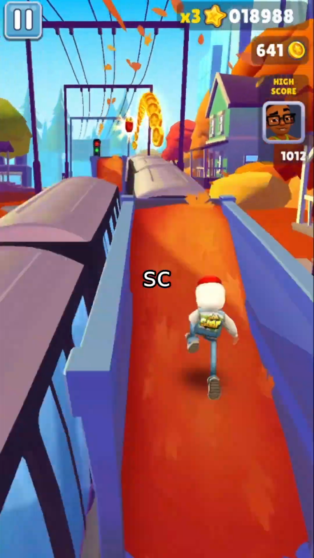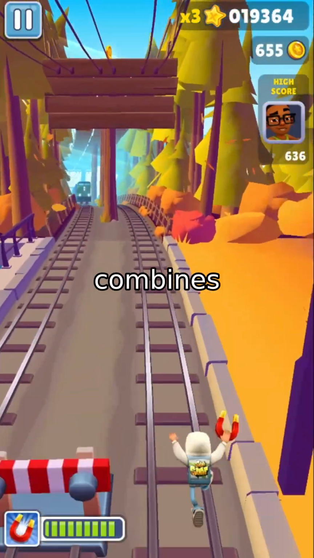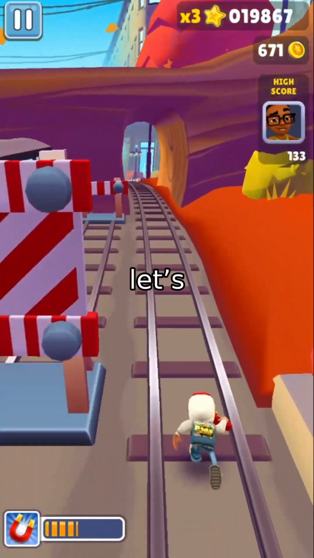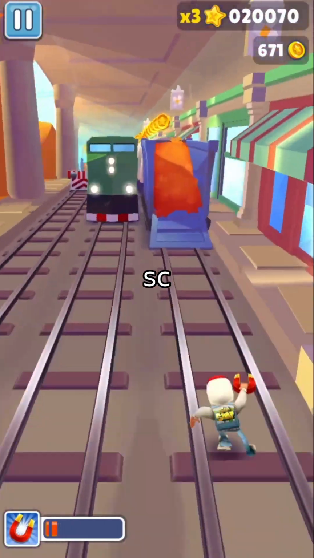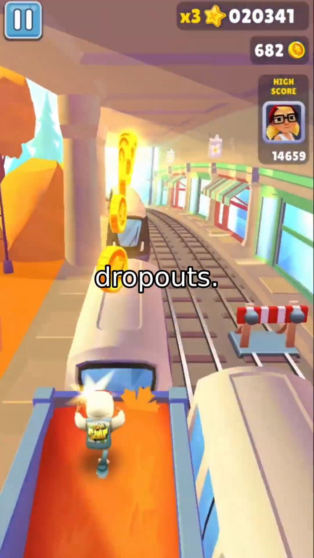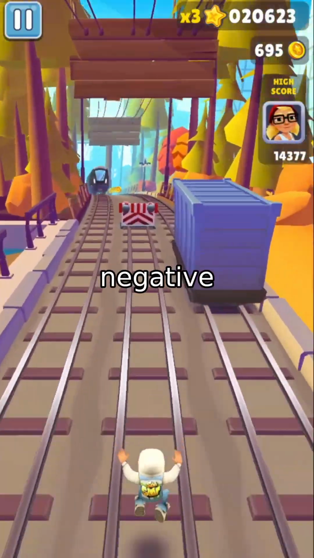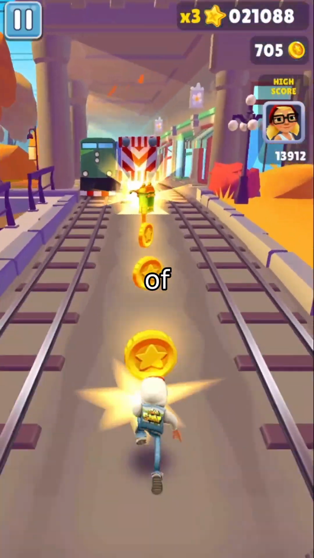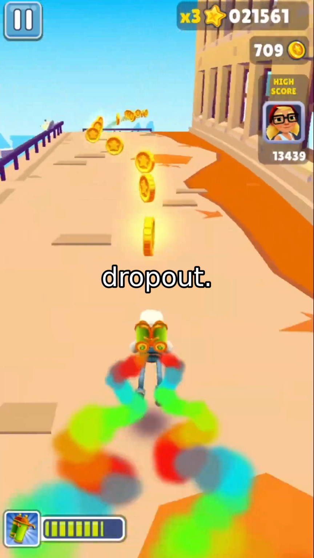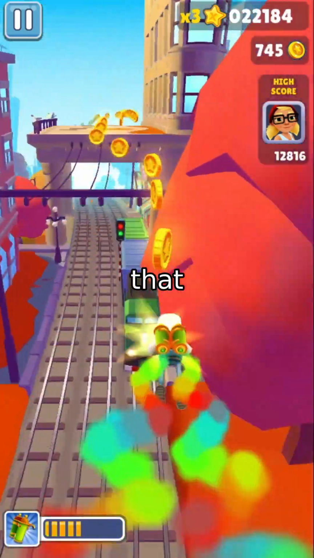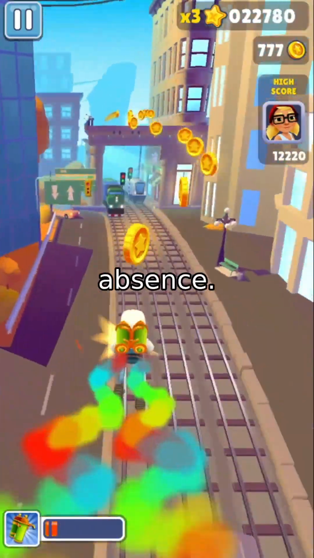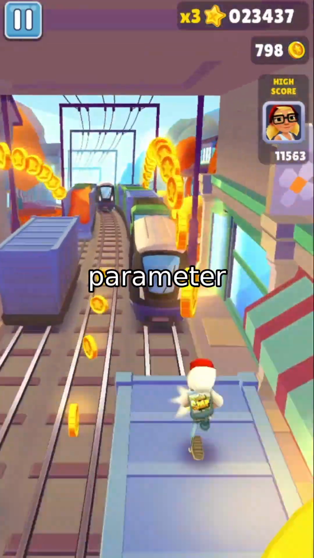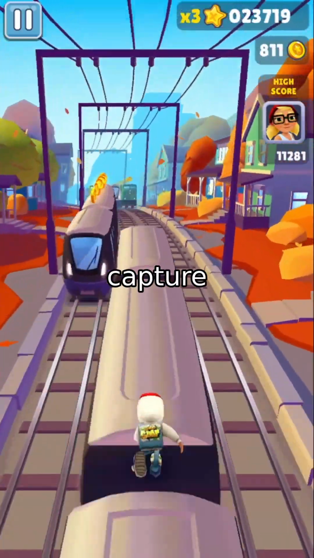That's the core idea behind SCR-MF, a modular two-stage framework that combines scRecover for principled dropout detection with missForest for robust, non-parametric imputation. Let's break it down. First, scRecover identifies which zeros are likely technical dropouts. It does this using a zero-inflated negative binomial, ZINB, model, a statistical framework that explicitly models two sources of zeros, biological silence and technical dropout. For each gene, it estimates the probability that an observed zero is a dropout rather than a true absence. This is done via an expectation maximization algorithm that iteratively refines parameter estimates for gene-specific dispersion and capture efficiency.